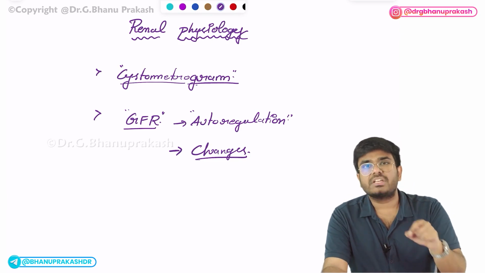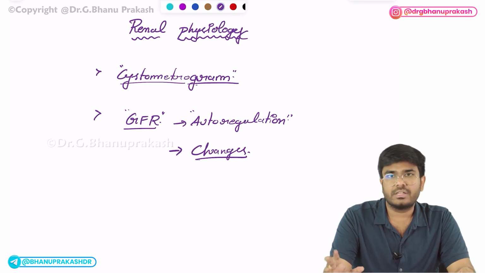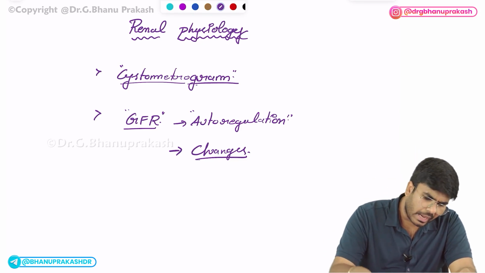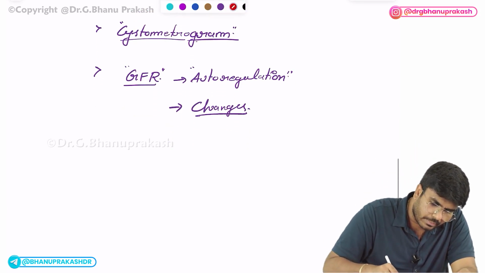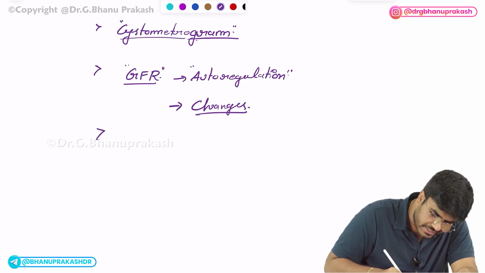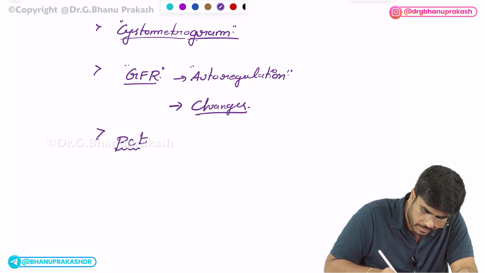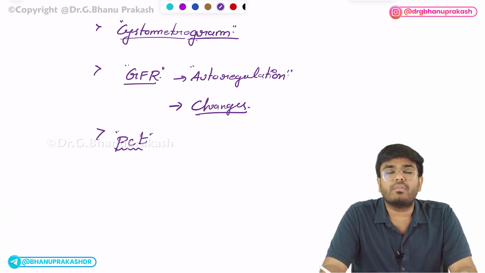Okay, so everything about the GFR you should know. Main important topic, cystometrogram, later GFR. After this, be very good with the PCT. Which part of the nephron? Proximal convoluted tubule.